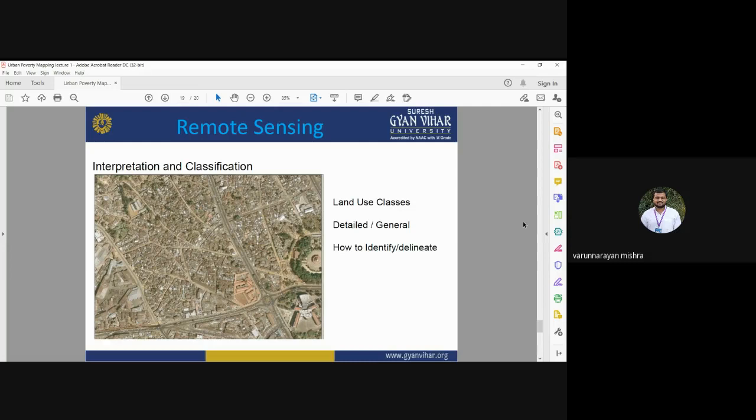So remote sensing images can be used for land use classification and slum area mapping, and to identify higher details of the slum area. You can use this information to provide land tenureship to the urban poor, so that there may be a reduction of the slum area.